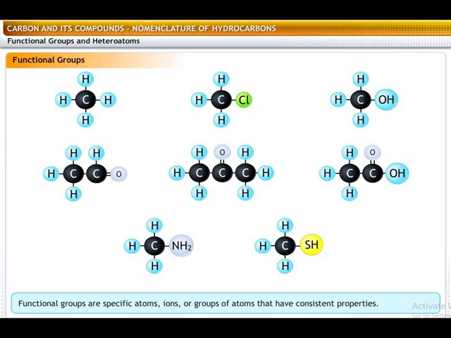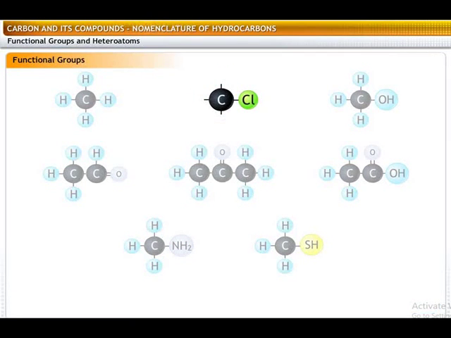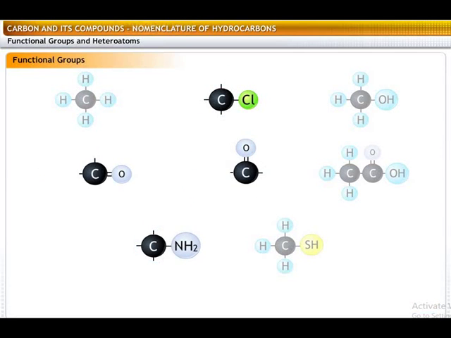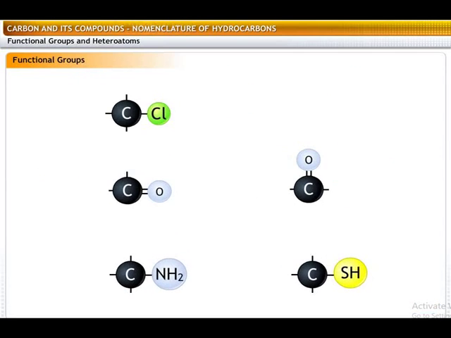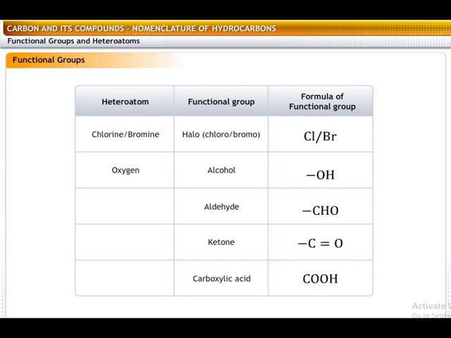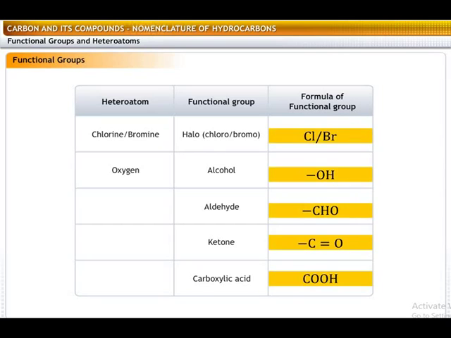A functional group makes up part of a larger molecule. In organic chemistry, apart from hydrocarbons, there are other molecules where carbon forms bonds with other elements, such as halogens, oxygen, nitrogen, and sulfur. A hydrocarbon chain contains one or more atoms of elements other than carbon and hydrogen. These additional atoms are called heteroatoms. Therefore, a heteroatom is an atom other than carbon or hydrogen present in a hydrocarbon chain.